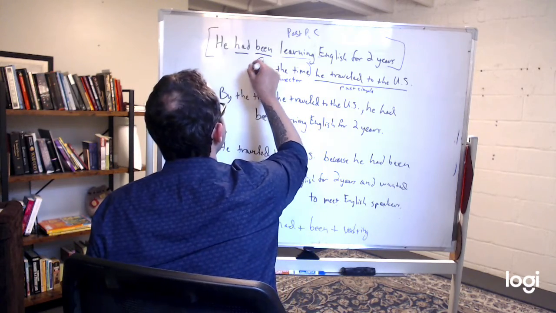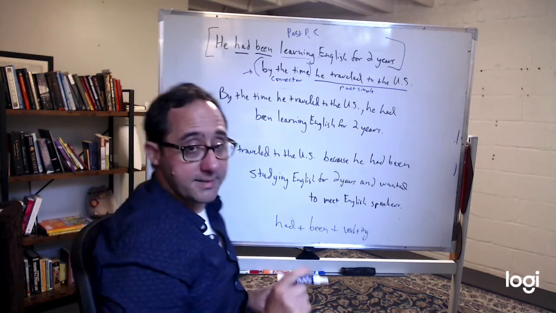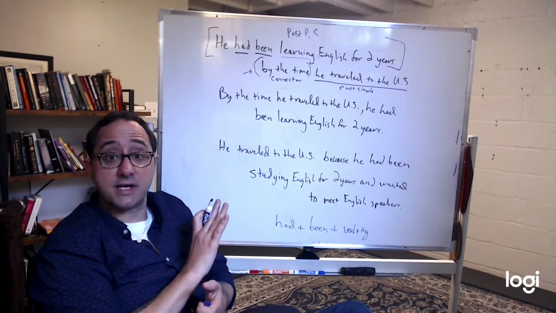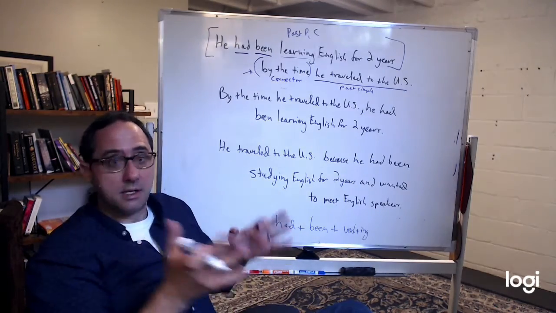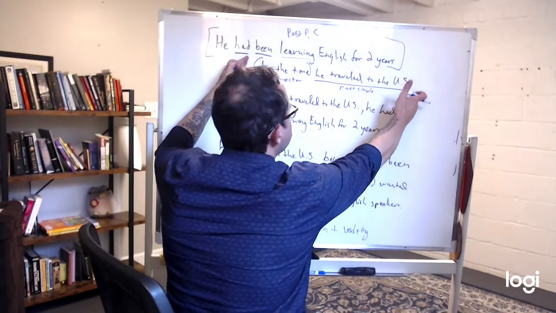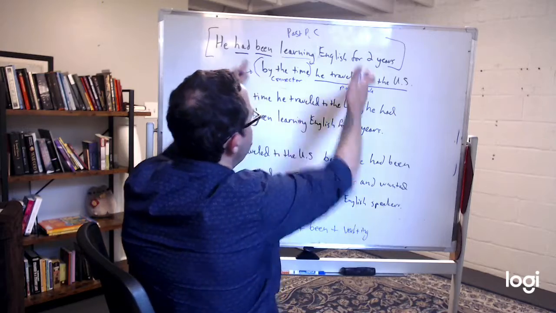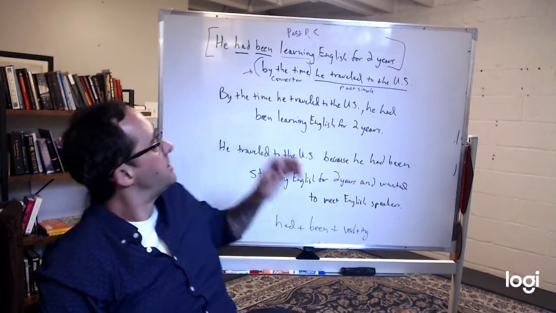Plus the connector. Right? And as we learned last time, you can switch them using a comma. You move this whole part, the connector and the past simple, to the front, add a comma, and then you can add the past perfect continuous after that.